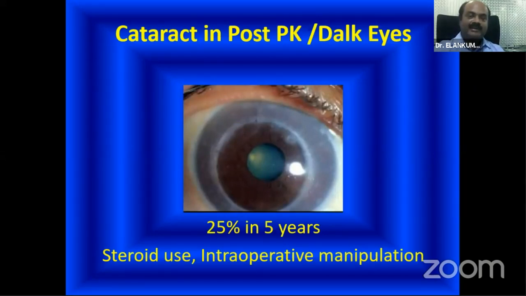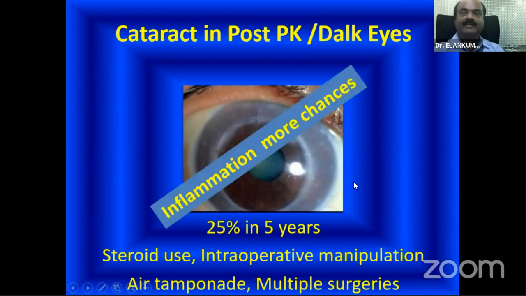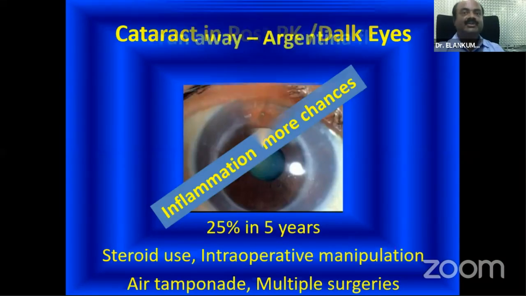All of us know that nearly 25% of the patients who have undergone keratoplasty develop cataract in 5 years. The most common reasons for this are steroid use and intraoperative manipulation. But along with that, air tamponade, and remember, sometimes we do multiple surgeries, AC reformation or removing of a viscoelastic, sometimes removing of a suture gives way and we resuture that. So these are the reasons for causing the cataract. Also, inflammation, if it is more in the immediate postoperative period, such as in cases of therapeutic keratoplasty, there is more chance of developing